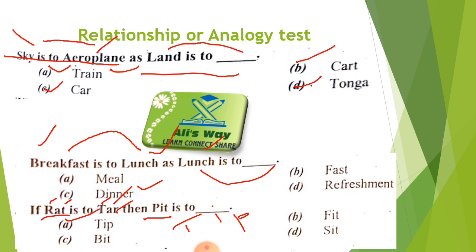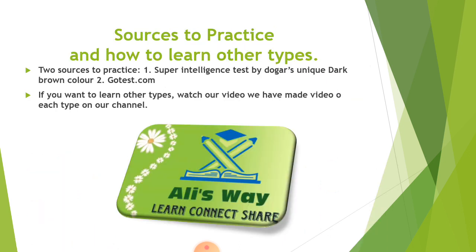So here we learned four types of verbal intelligence tests. Now you have to practice all of these. From where? From Super Intelligence Test by Doggers Unique. It is a very helpful book for verbal and non-verbal. You can buy it from a bookstore, or if you are not interested in buying, you can ask in the comment section and we will send you a PDF free of cost. The second source of practice is gotest.com. It is a very helpful website. You can practice from there.